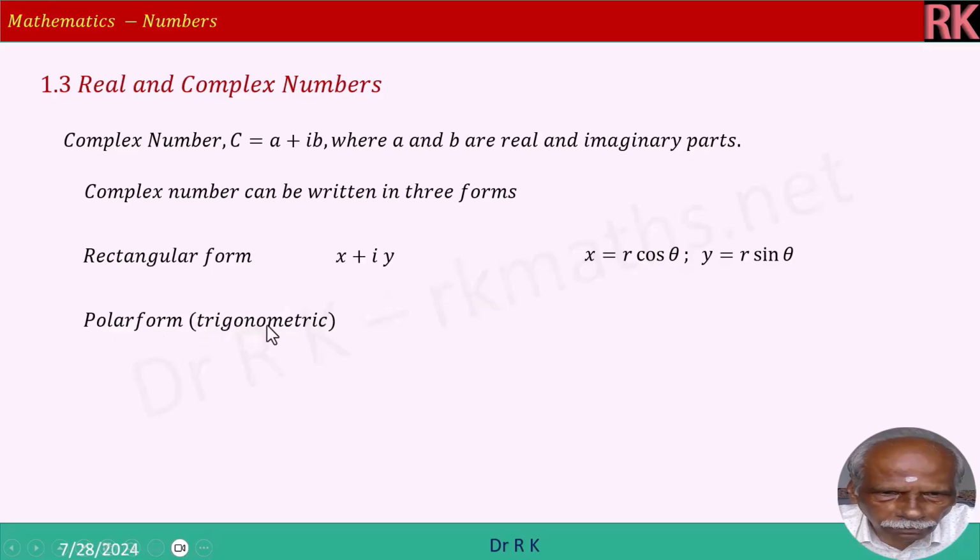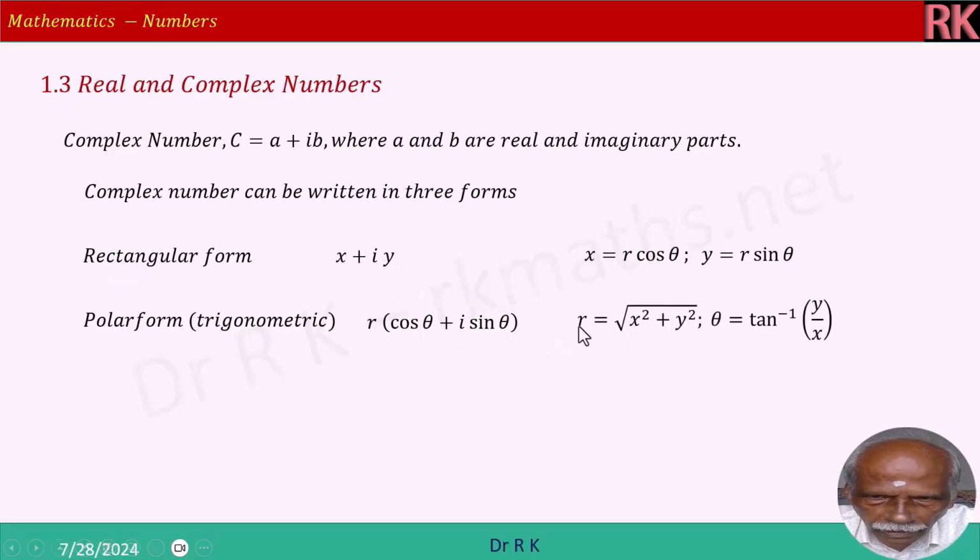Polar form, trigonometric: r times cos theta plus i sin theta. You can see that r cos theta is x, r sin theta is y, and r is equal to the modulus, root of x squared plus y squared, and theta is the argument, equal to tan inverse of y by x. So the Euler form is r e power i theta, because e power i theta is nothing but cos theta plus i sin theta.